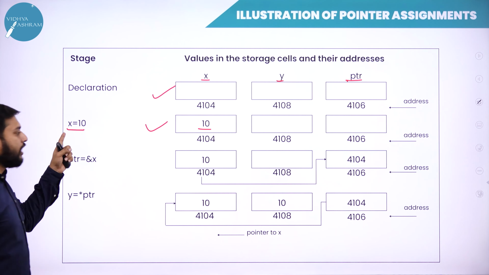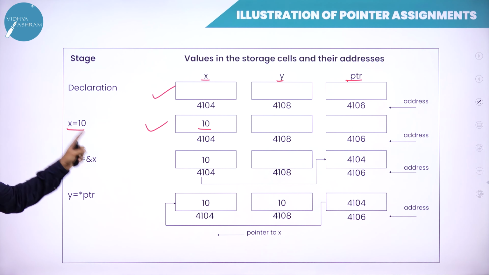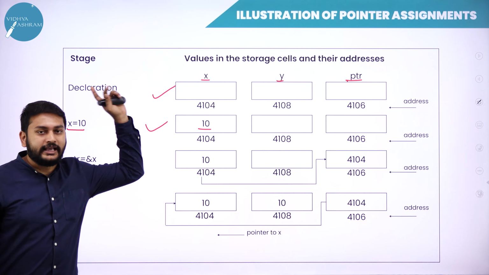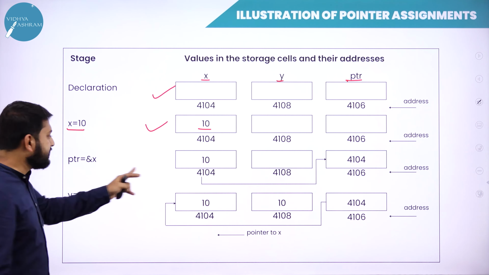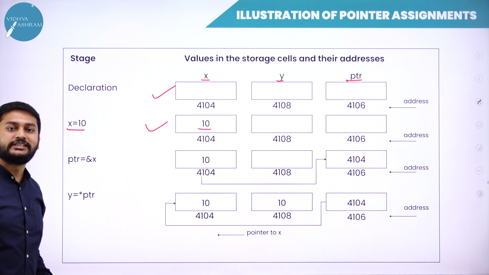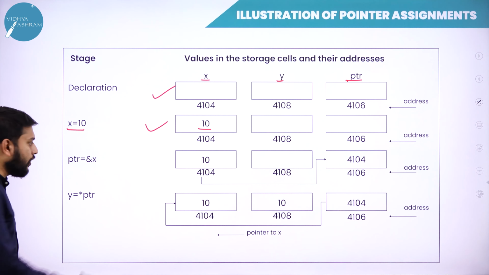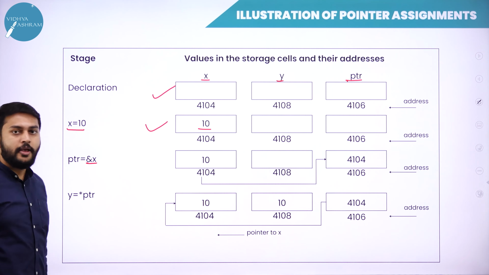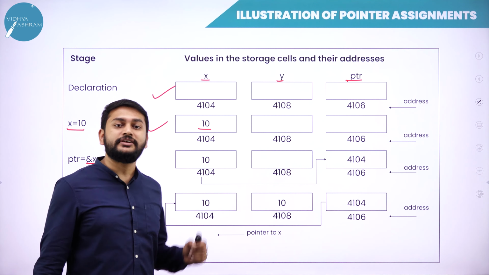What is this? I'm assigning x is equal to 10. So I'm placing 10 in the place of x. What is the next step that I have? Listen to me carefully. This is where you have to understand. ptr is equal to ampersand x.